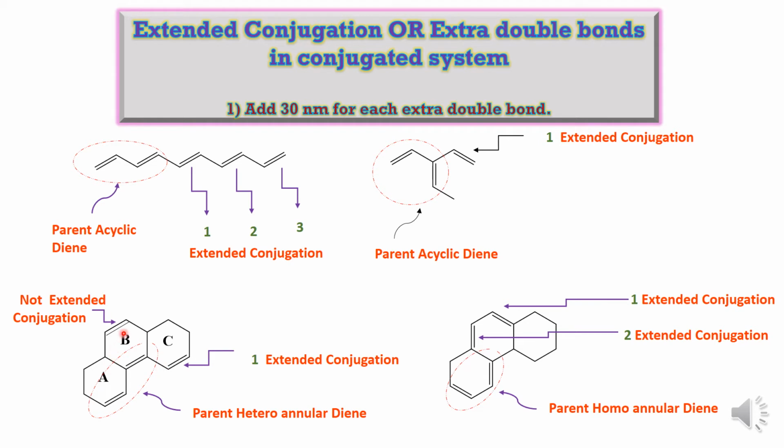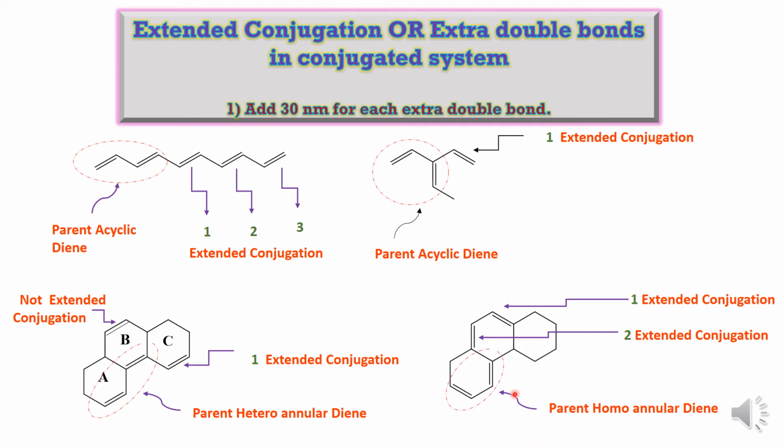Now you can observe here another double bond, but this is not part of the conjugation. You can see a single bond, then again a single bond, and therefore this double bond is an isolated double bond and not part of the conjugation. So we cannot consider it as an extended conjugation. So remember this, the conjugated system must be present, then and only then will we consider these double bonds. If the double bond is not part of the conjugated system, we shouldn't consider it for the calculation.